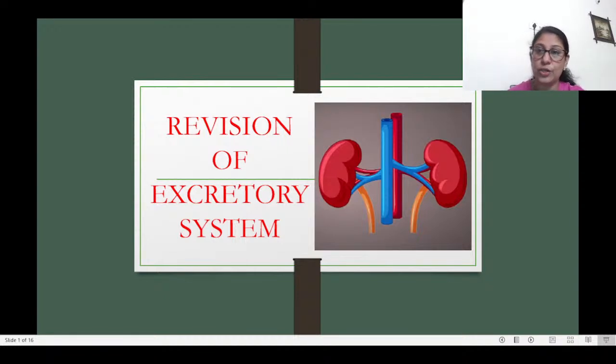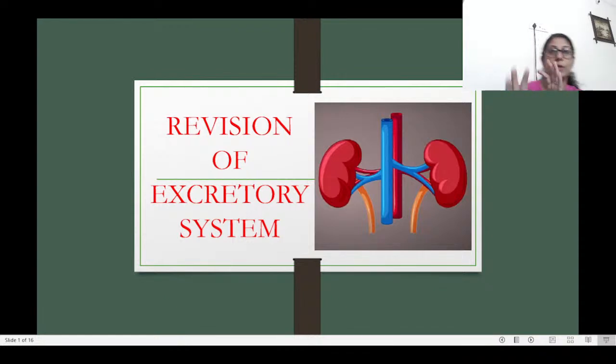This filtration of blood happens here, and the water and the salt content diffuse out using the process of osmosis, and go into the Bowman's capsule, and from the Bowman's capsule it goes to the tubule as a filtrate. That filtrate contains glucose, amino acids, salts, water, urea, and all of those things.